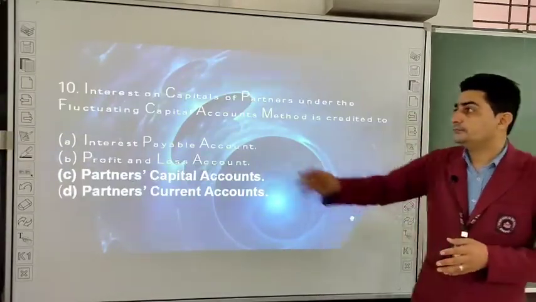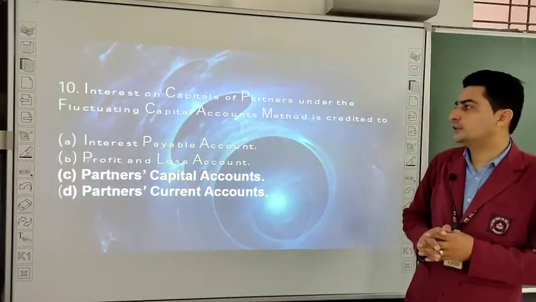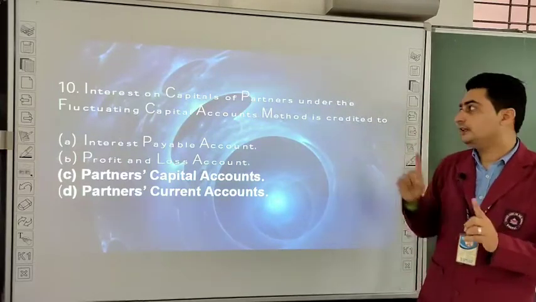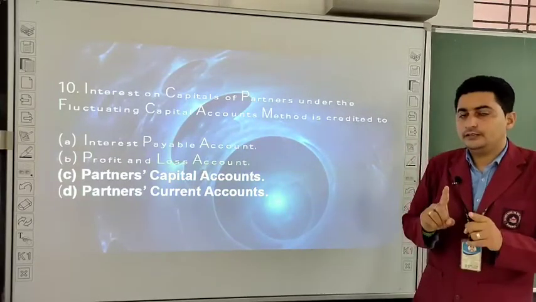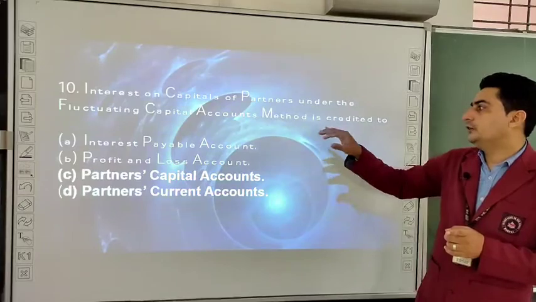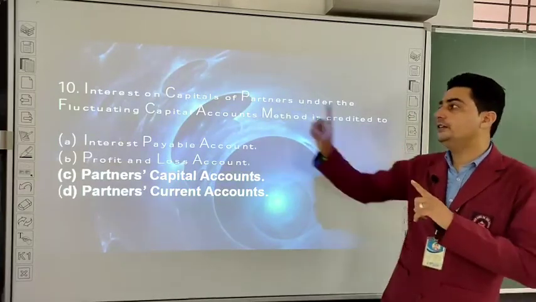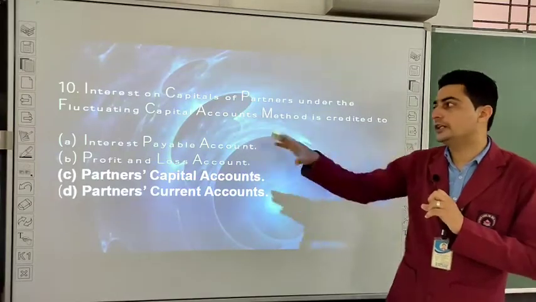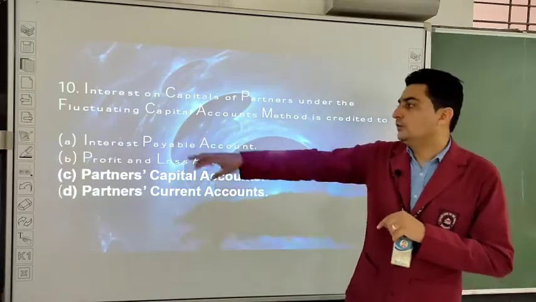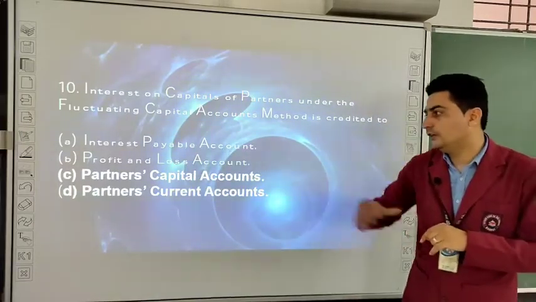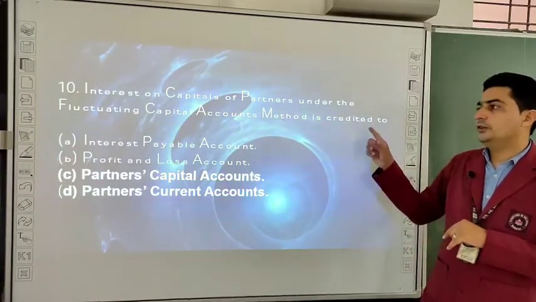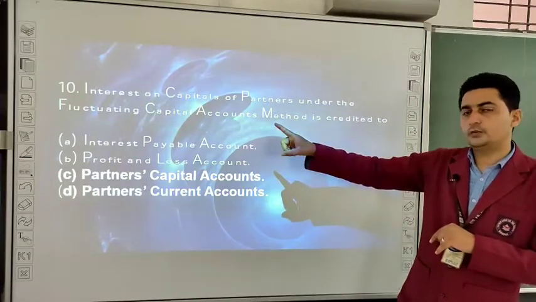Let us go for the next. Interest on capitals of partners under the fluctuating capital accounts method is credited to. Where are we crediting interest on capital of partners when it is fluctuating capital account? This kind of an MCQ was there in previous questions also. So first option is interest payable account, profit and loss account, partners capital account, partners current account. So they are talking about crediting, okay, when capital is fluctuating.